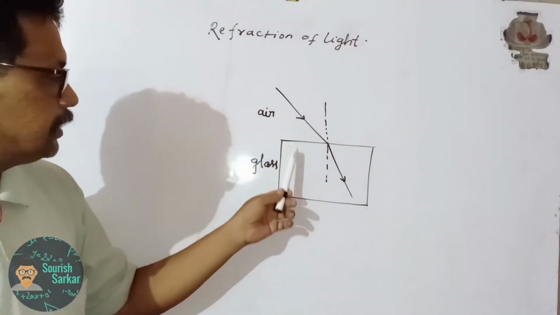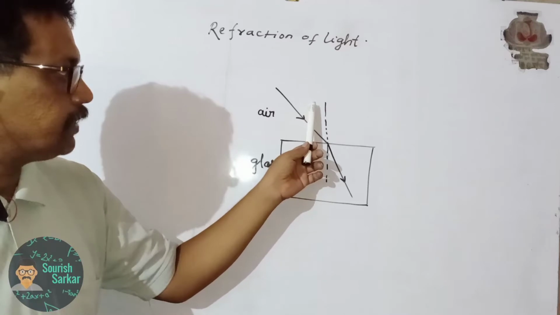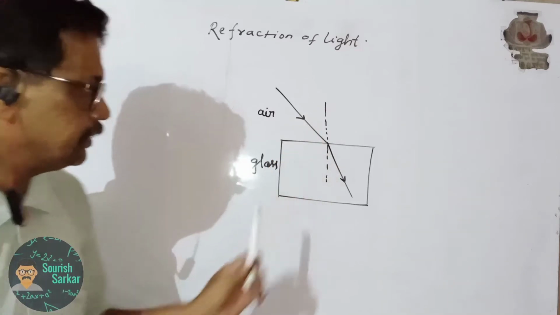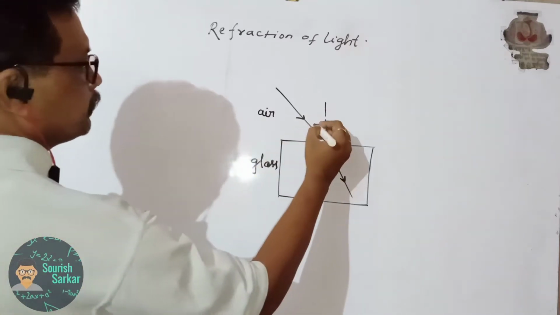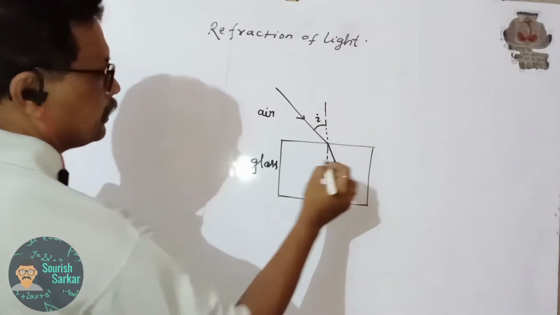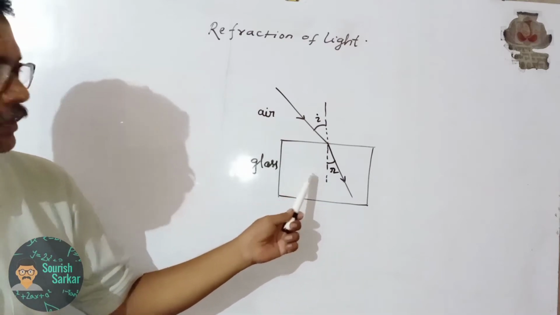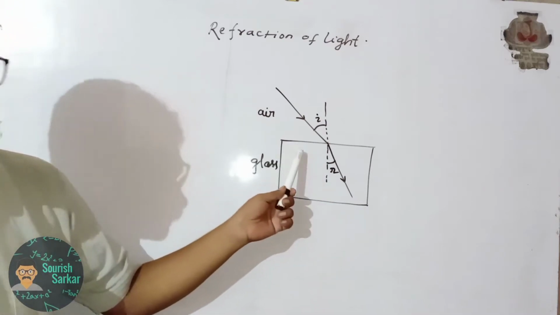Why is air rarer in comparison to glass? Because light travels faster in air than in glass. So when the light travels from air to glass, it deviates from its path, and this phenomenon is known as refraction of light.